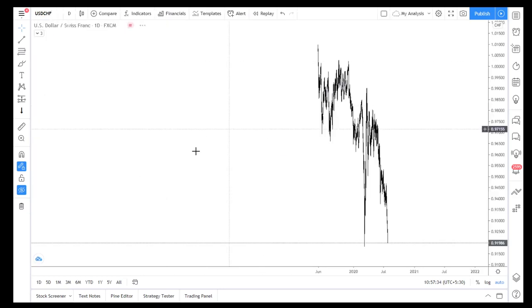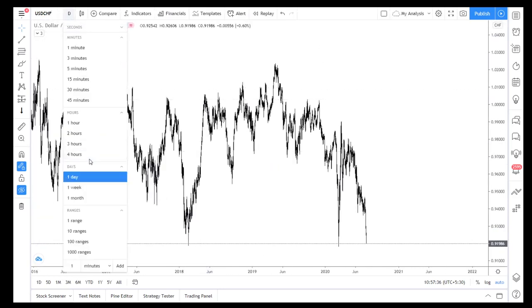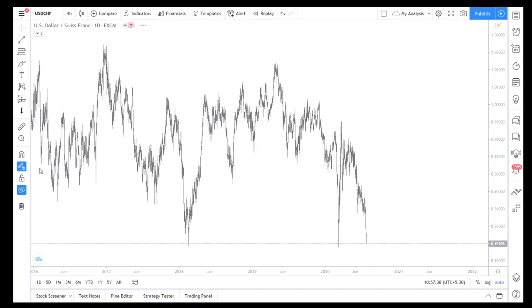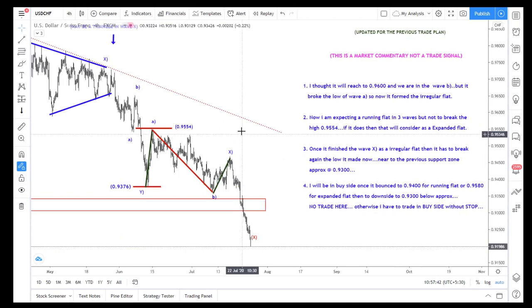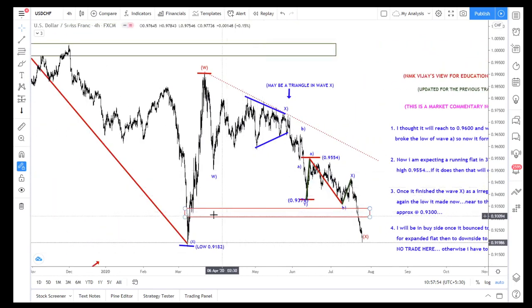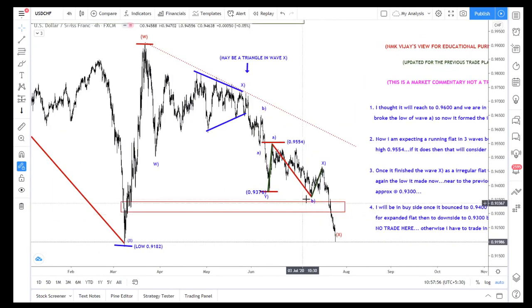That is the same thing I explained that day. I am expecting an irregular flat. If it had broken, that would be a running flat or an expanded flat, but it did a running flat and then it came down, and it has already broken this low here.